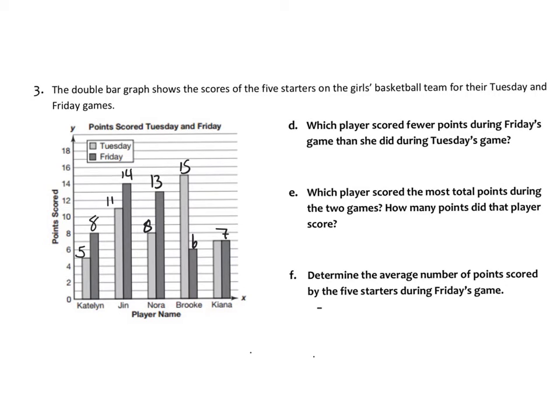Okay, which player scored fewer points during Friday's game than she did on Tuesday? So Friday is the darker color, and she scored fewer on Friday than on the lighter Tuesday. And the only one that has Tuesday greater is Brooke.